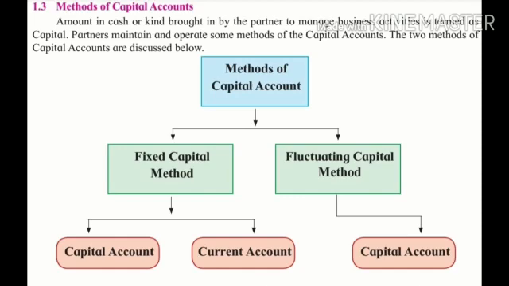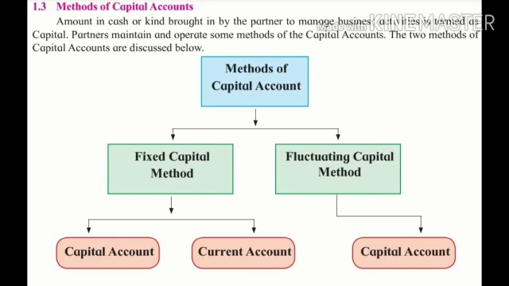Under the fixed capital method, the capital of the partners remains constant. No addition or subtraction is allowed in a partner's capital account. All adjustments related to partner's salary, interest on capital, interest on drawing, interest on loan, interest on investment of partner, or profit and loss of partner are adjusted through a new account, the current account.